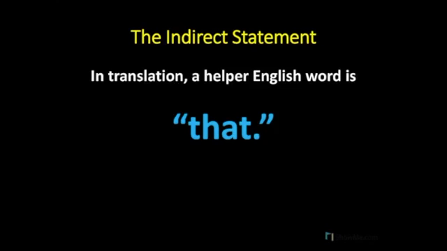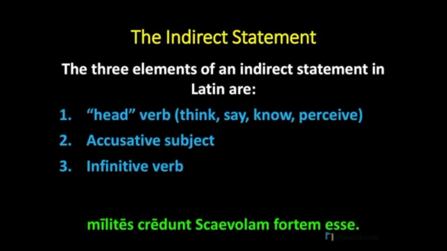statement. And again, the three main elements of an indirect statement in Latin are the head verb, a verb of thinking, saying, knowing, or perceiving, an accusative subject, and an infinitive verb. So in our example below, Milites credunt Scaevolam fortem esse, credunt is the head verb, Scaevolam is the accusative subject, and esse is the infinitive verb. In this video, we will be exploring in more detail the uses of the infinitive in each of its three different tenses, the present, the perfect, and the future.